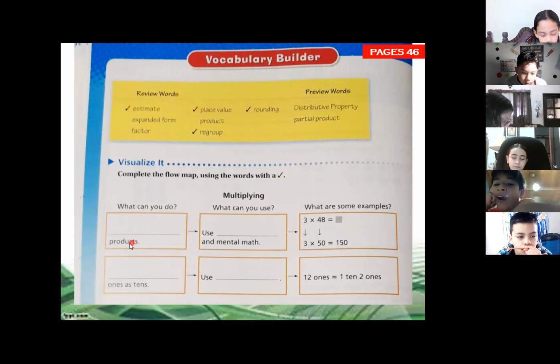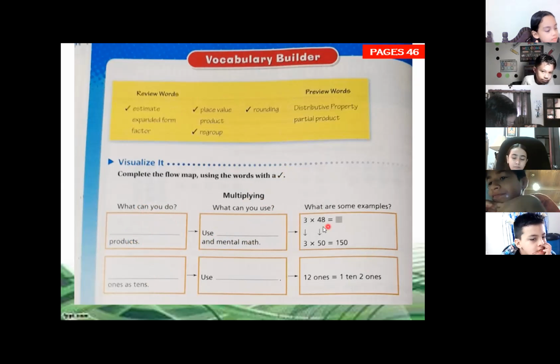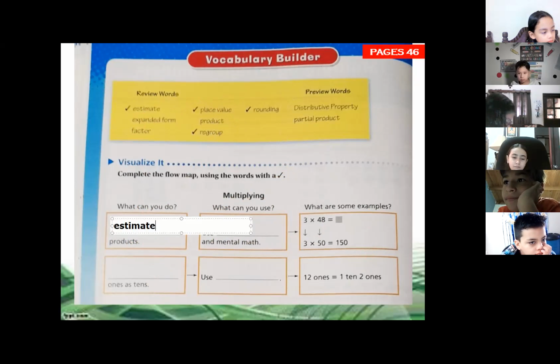We're looking for a word to products. What can you use? Use mental math. And we have an example. What can we do when we're multiplying using these words? We can estimate the products.